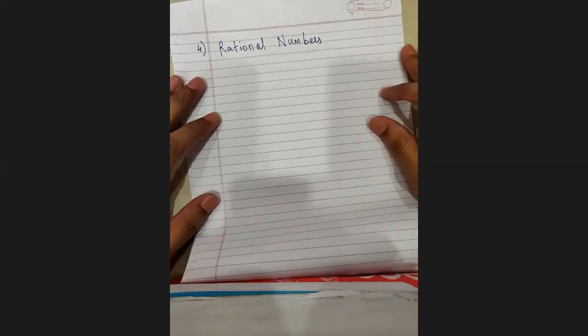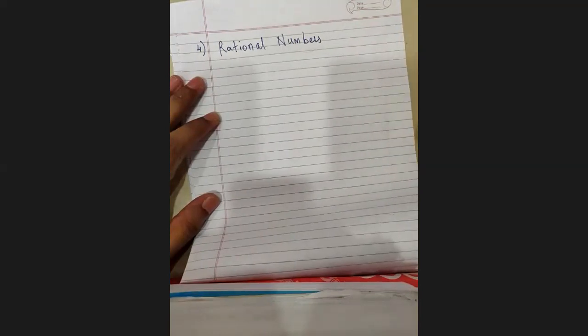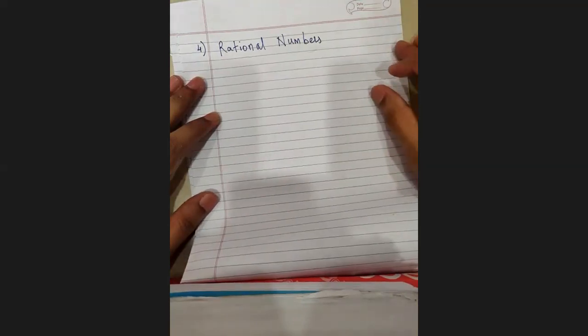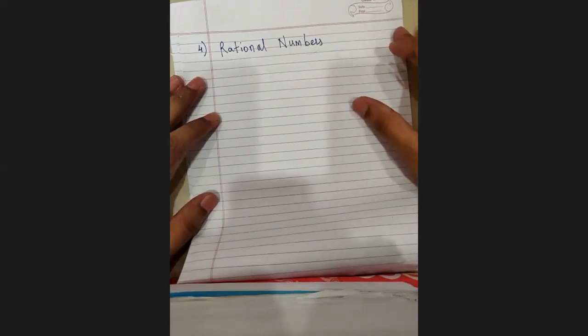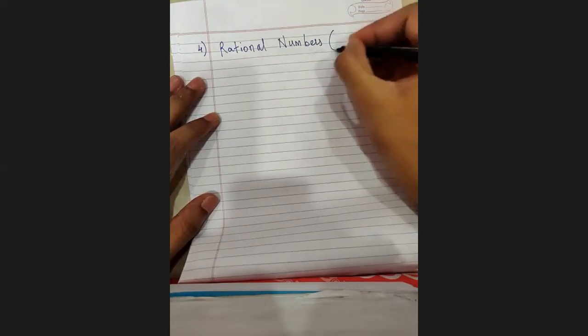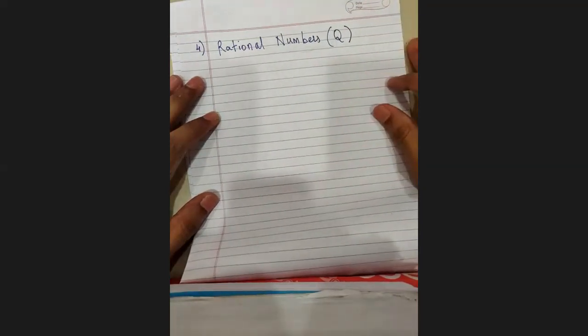And one very interesting thing that you all will realize is many people, if I ask you, how should I denote it? If natural number is n, whole numbers is w, integers is I, then what is rational numbers? Many people obviously might answer that it is R. But R we are actually keeping for something much bigger. Here, the letter that we use is Q. Rational numbers are denoted by Q.